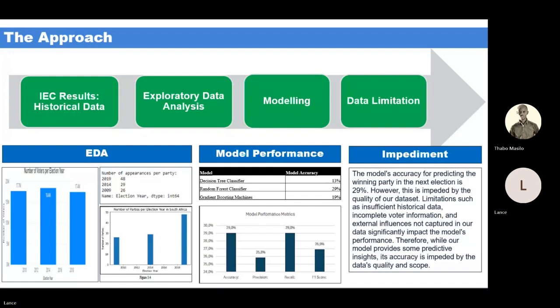Secondly, when selecting the models to use, we took into consideration that the electoral data is categorical and consists of multiple unbalanced classes. In other words, multiple party outcomes. Therefore, classification type algorithms such as these that we've highlighted are best suited to deal with this.